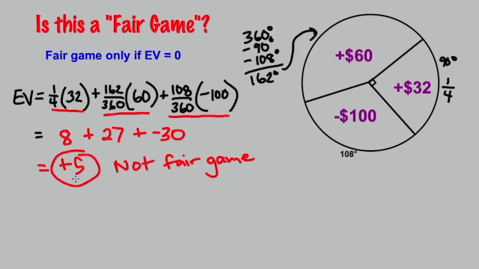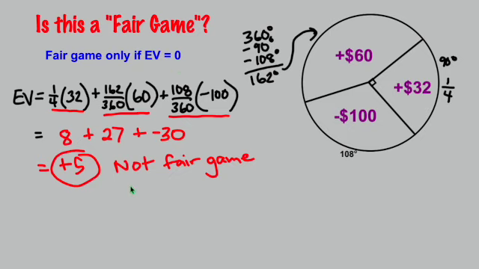Now, once again, like before, are you ever actually winning $5? Well, no, you're either winning 60 or winning 32 or subtracting 100. But over the long haul, if you play this thousands and maybe even millions of times, you're going to win on average $5, even though sometimes you're going to be losing 100 and winning 60 or winning 32. So once again, this is not a fair game because the expected value is not equal to 0.